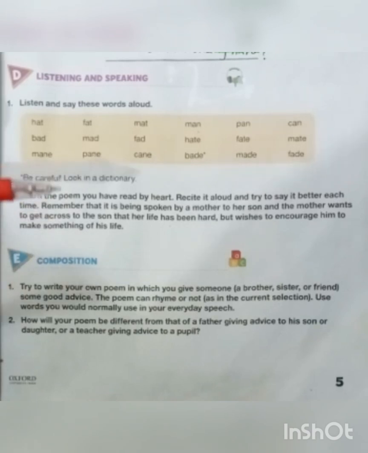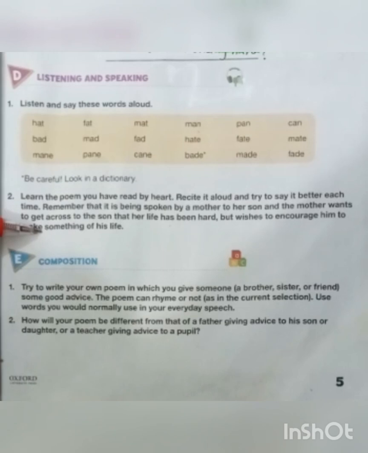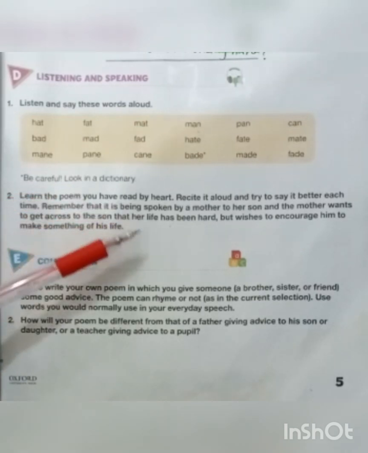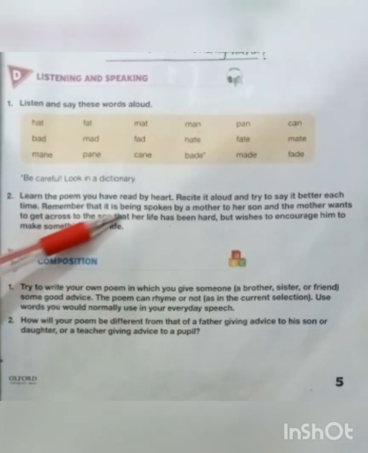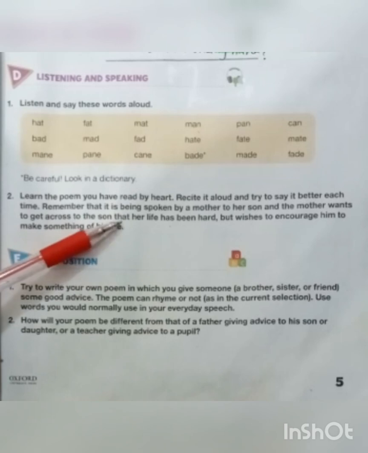So read this statement carefully and then learn your poem by heart. So, learn the poem you have read by heart, recite it aloud, and try to say it better each time. Remember that it is being spoken by a mother to her son, and the mother wants to get across to her son that her life has been hard, but wishes to encourage him to make something of his life.